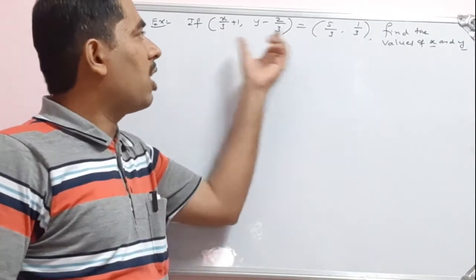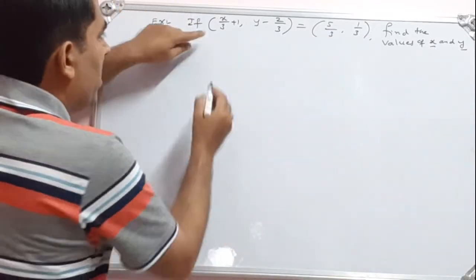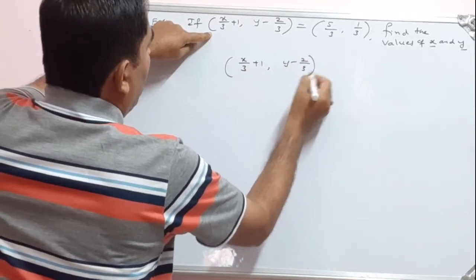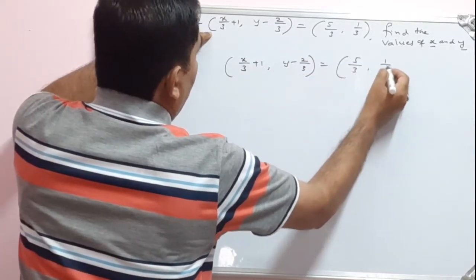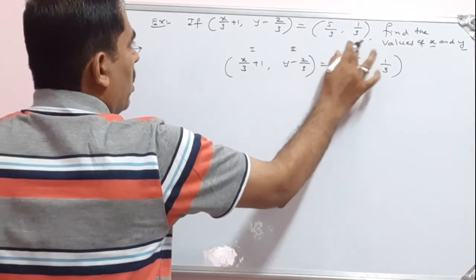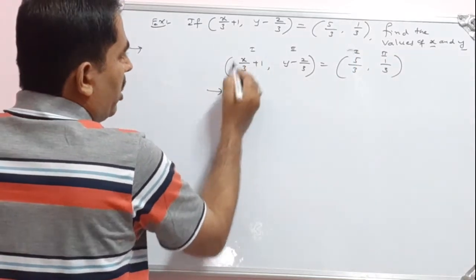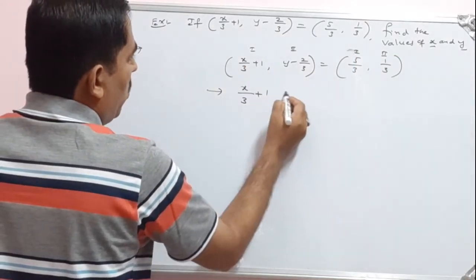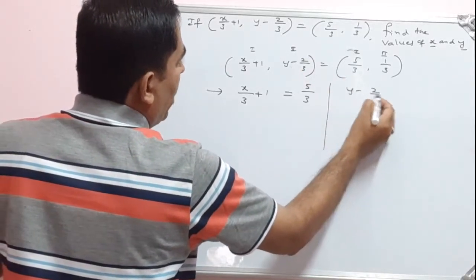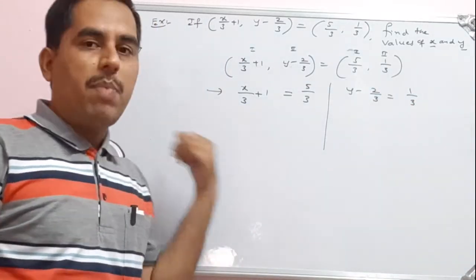Once again ordered pairs are given. Observe this, on the left hand side I have one ordered pair, on the right hand side I have one ordered pair. So both are equal. What is given here? x by 3 plus 1, y minus 2 by 3 is equal to 5 by 3, 1 by 3 on the right hand side. This is the first member, this is the second member on the left hand side, and this is the first member and the second member on the right. Then we have to equate. So I will equate the first element: x by 3 plus 1 is equal to 5 by 3. Then I will equate the second element: y minus 2 by 3 is equal to 1 by 3. So equality of ordered pairs.